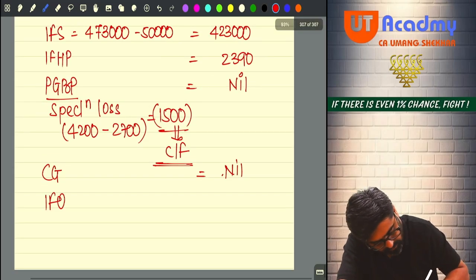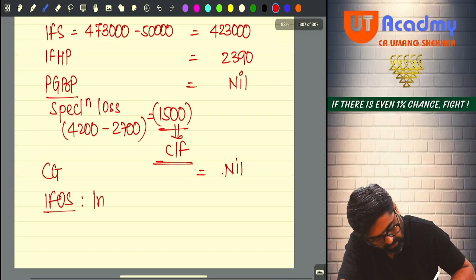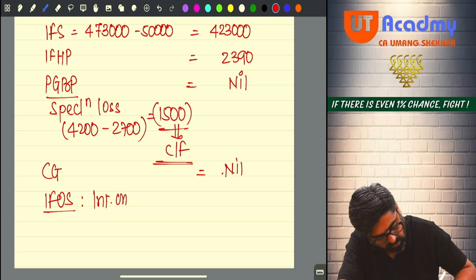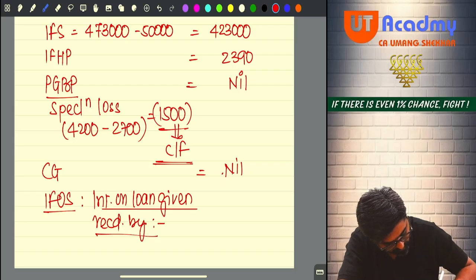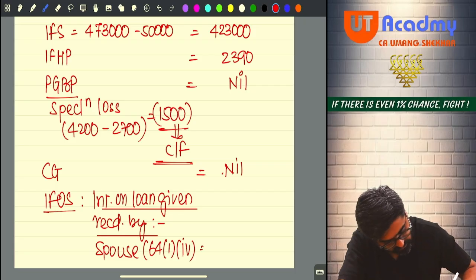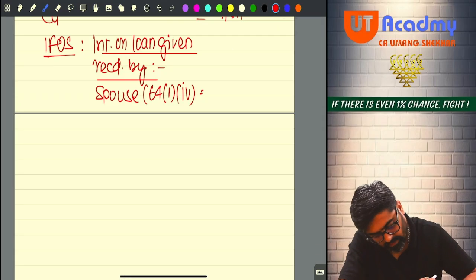Is he having IFOS income? Yes, Siddhant is having IFOS income. Interest on loan given to Rajesh and received by spouse, clubbed as per 64(1)(iv). How much, sir? Tell me, how much? It was 5,700, no?